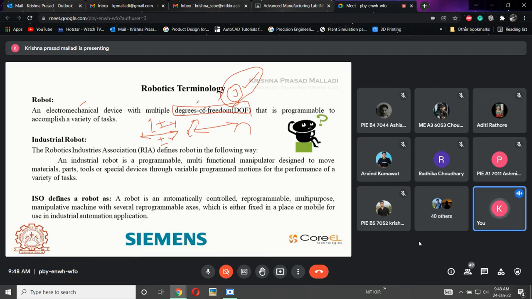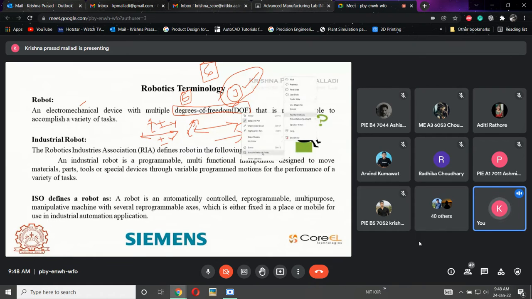Okay, together the component will have a maximum of 6 degrees of freedom, which means every component will have rotation also. If there is a rotation along the x-axis, along the y-axis, and along the z-axis, then there will be 6 degrees of freedom. For any component, the maximum number of degrees of freedom is 6, so that the component can move in a space. It should move in 3 linear directions, that is x, y and z. It should be able to rotate at an angle on x, y and z. So together every component, or maximum all the components, should have 6 degrees of freedom. It is freely movable in space. Okay, that is called degrees of freedom.